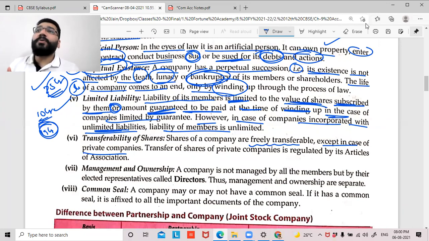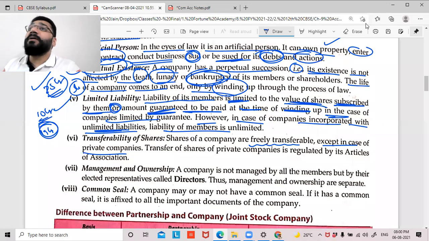Let's suppose I invest 10 lakh rupees in the share market, in Reliance Limited. I don't want to continue to be a member of Reliance Limited, so I sell that share to somebody else, get that money, and invest elsewhere. The beauty of companies is that if you no longer want to remain a shareholder, you can transfer your shares and come out of it. But in a private limited company, it's not that easy.